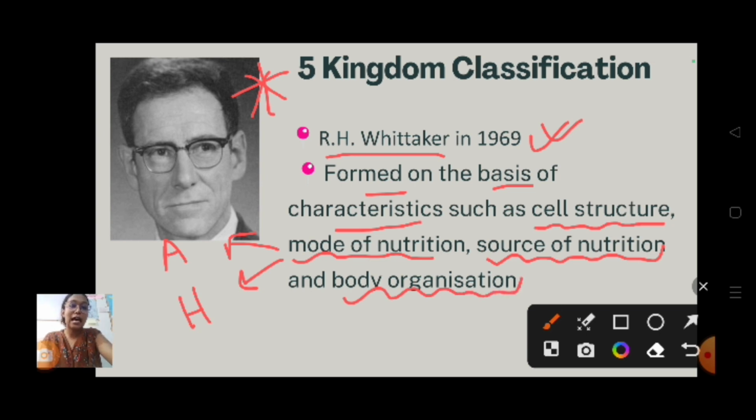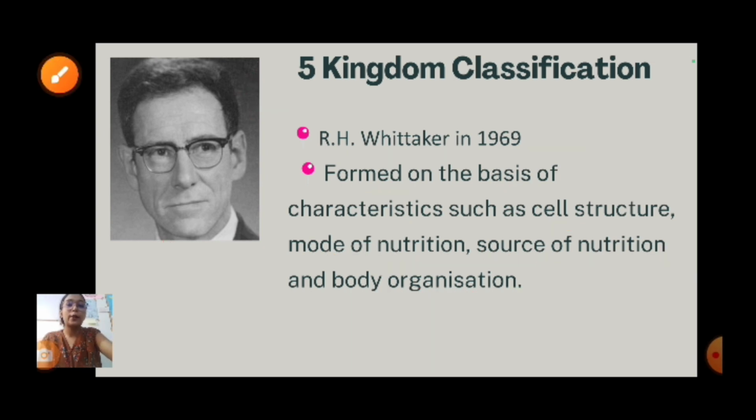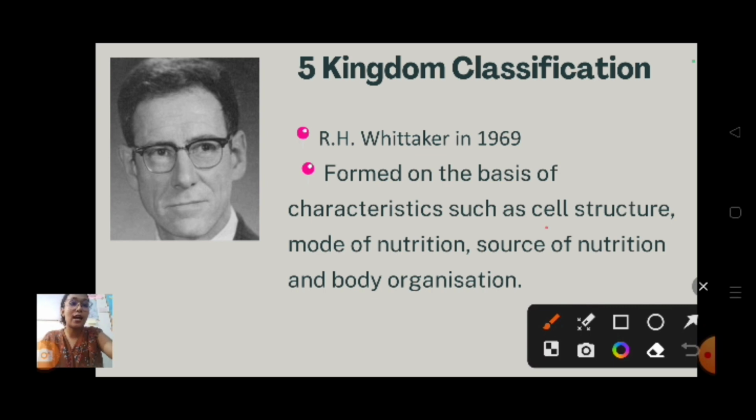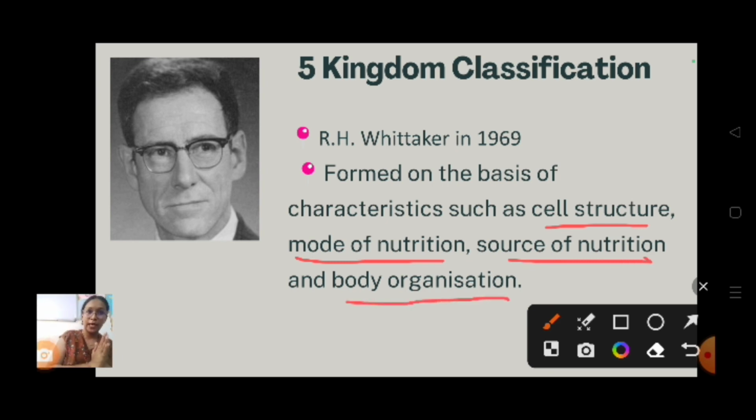So he has taken these 4 characteristics for the classification process. He gave the 5 kingdom classification in 1969. Clear? By R.H. Whittaker.